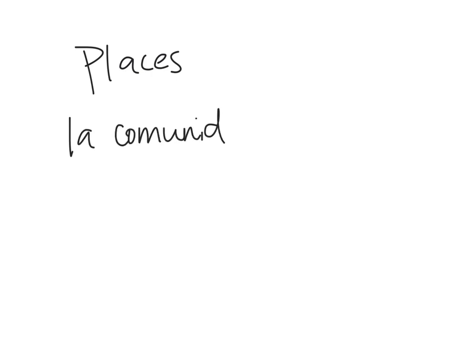Alright, and then the last thing that we're going to go over today is just a few places, the words you need to know for these places. Okay, these are just a little add-on. Three vocab words to add. First I have la comunidad, which is community.